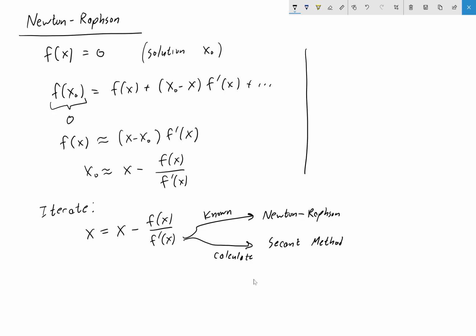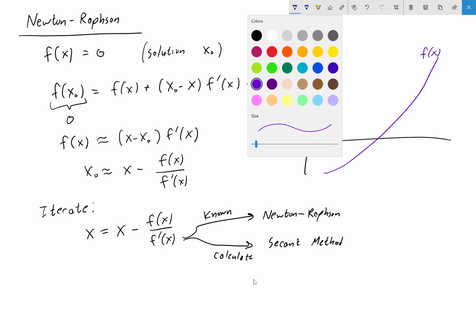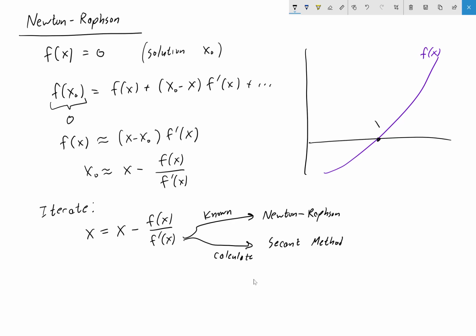And if we make a picture of what we're doing with this technique, it's really kind of cool. So let me draw the function here in a different color. So let's just say here's a segment of f of x, and we know we have a solution right here. That's our root x naught. And so we make some kind of guess. Let's just say we guess over here that this is our solution. This will be like our first guess.